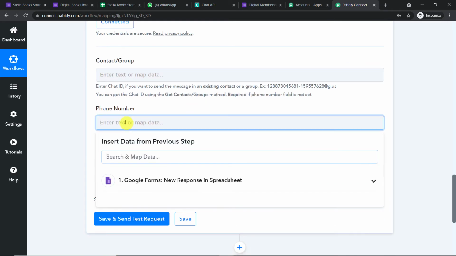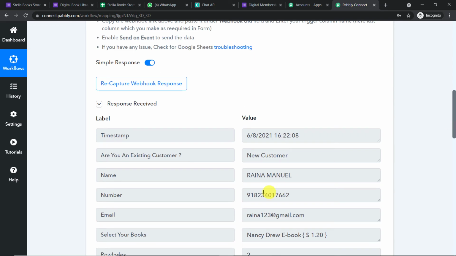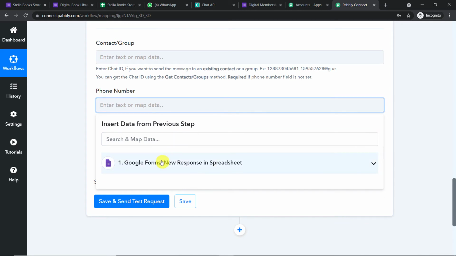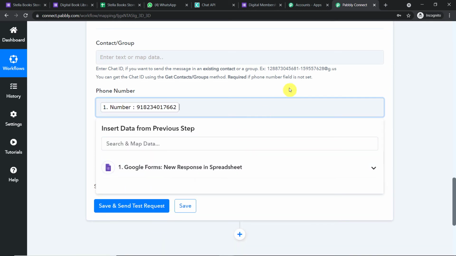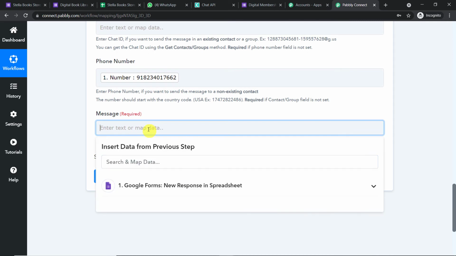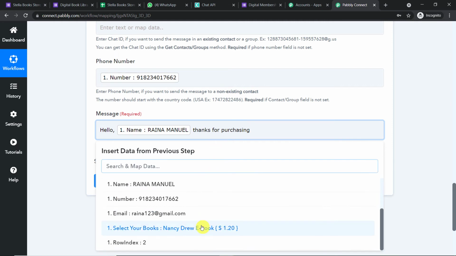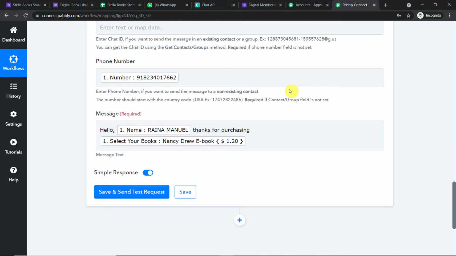So with regards to the phone number, you click here and this is the phone number. Okay, so basically we have to map this particular detail here, and this is how you do it. You click here, and you just click on the data. Okay, and the message would be something like, very formal message, hello, and let's map the name. Okay, thanks for purchasing. Okay, so let's enter the product, Nancy Drew book. Okay, I think that's sufficient. Hello, Rina Manuel, thanks for purchasing Nancy Drew ebook.